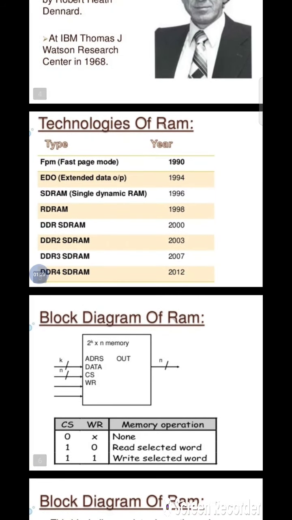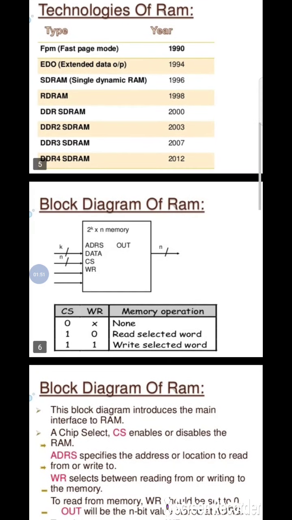Technologies of random access memory, types and year. FPM was invented in 1990. EDO was invented in 1994. SDRAM was invented in 1996. SDRAM was invented in 1998. DDR SDRAM was invented in 2000. DDR2 SDRAM was invented in 2003. DDR3 SDRAM was invented in 2007. DDR4 SDRAM was invented in 2012.